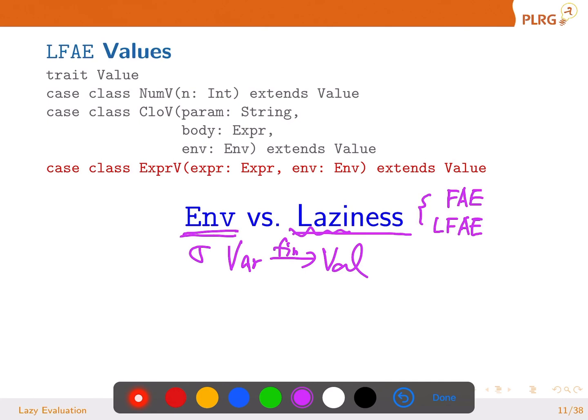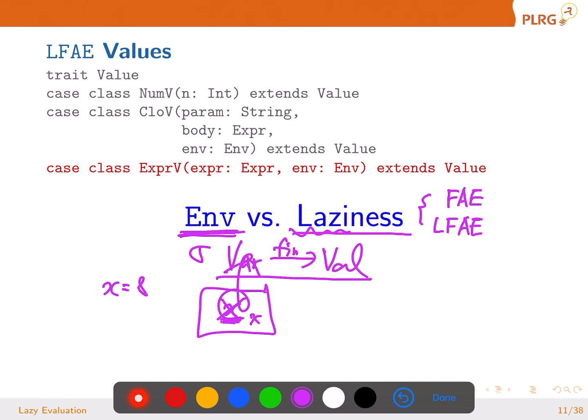Why did we use this EMV? When we have some expression that uses identifier x in it, and we know that x's value is 8, instead of replacing every occurrence of x with the actual value 8, we remember that in this environment and then look up the environment when we need the value of x.